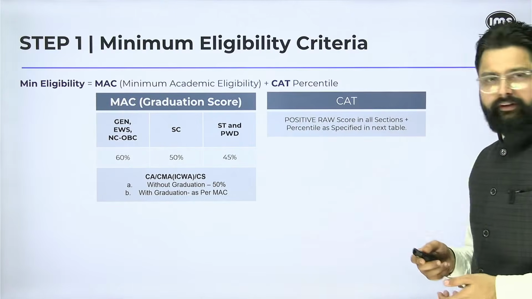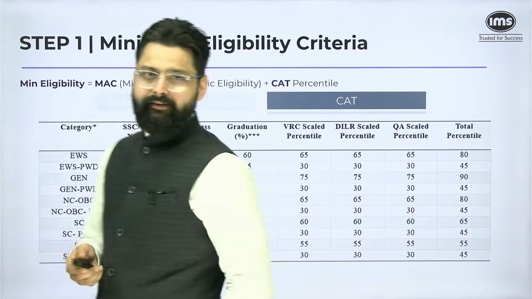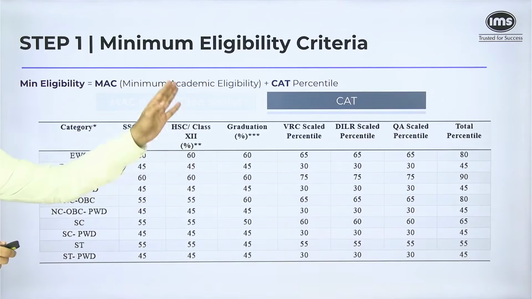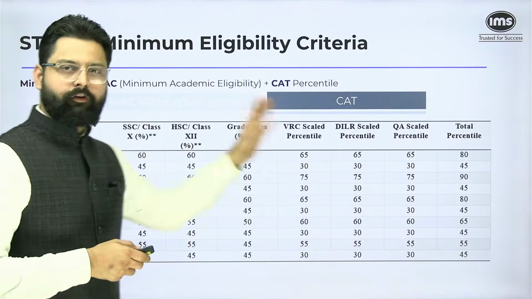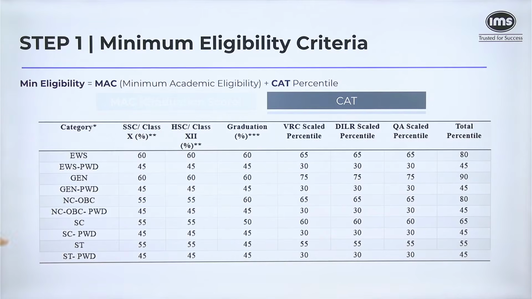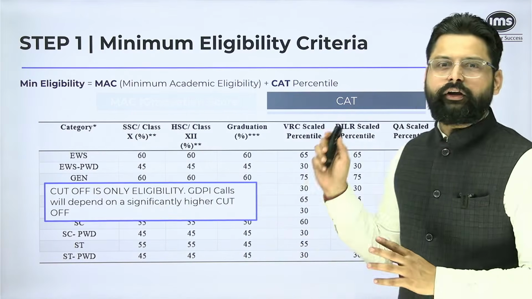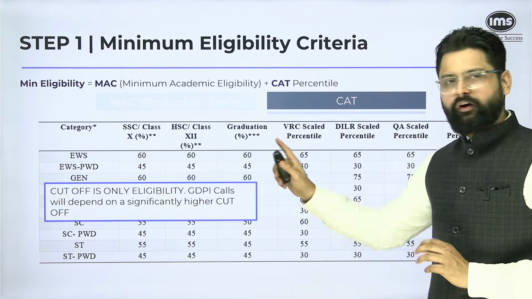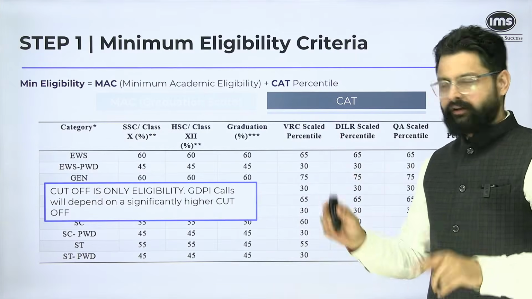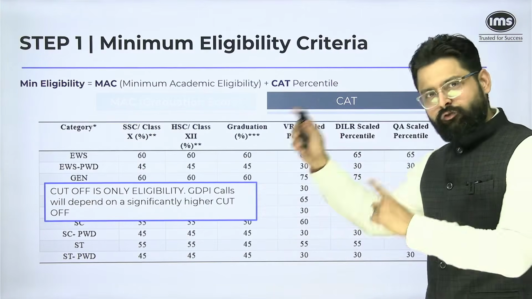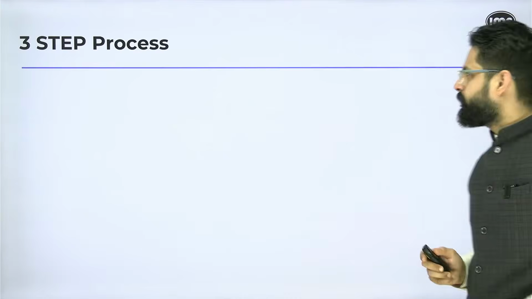What about the CAT percentile? You should have a positive raw score, plus you should meet the section-wise and overall percentile. I want you to pause the video here for a moment and check that for yourself. Now, the interesting thing is that if you meet these, that does not mean that you are going to get the call. It is just the eligibility. That means you are eligible. The actual percentile could go higher, and it will.